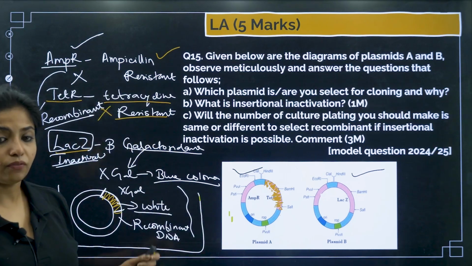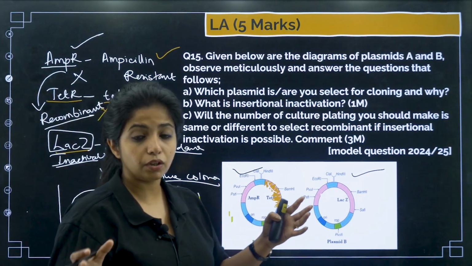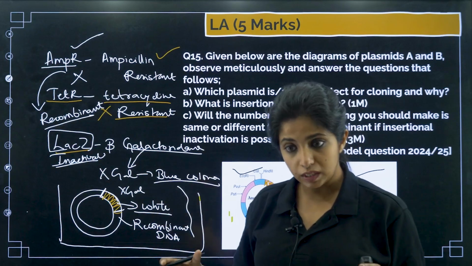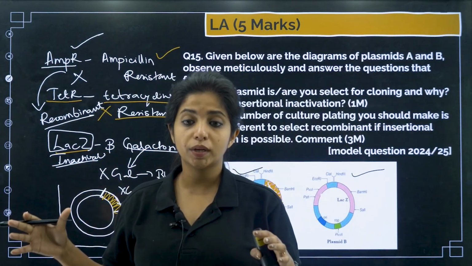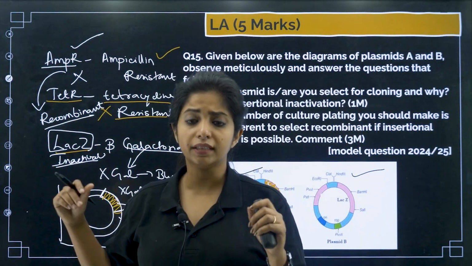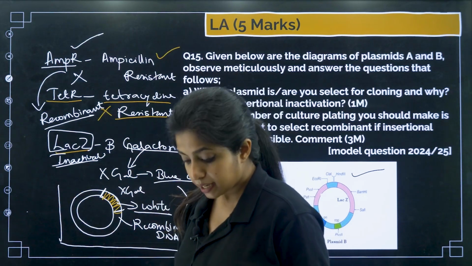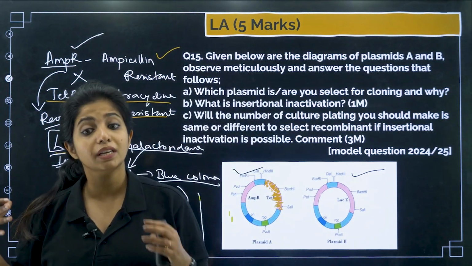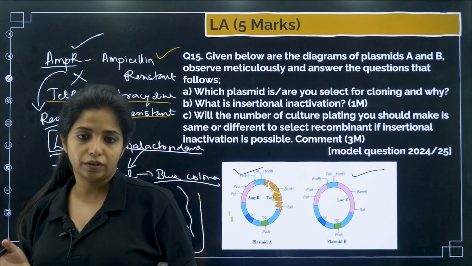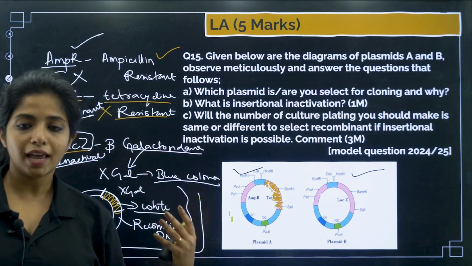So you can simply write, whenever the gene of interest is put into the area where another gene was present, this makes the other gene unable to produce its product. This is known as insertional inactivation, or when that particular gene becomes inactivated because of insertion of the gene of interest, it is known as insertional inactivation.